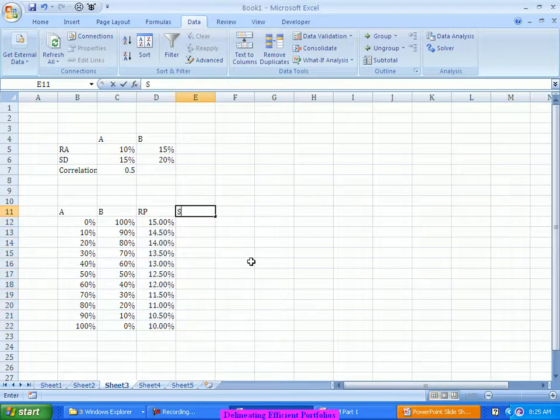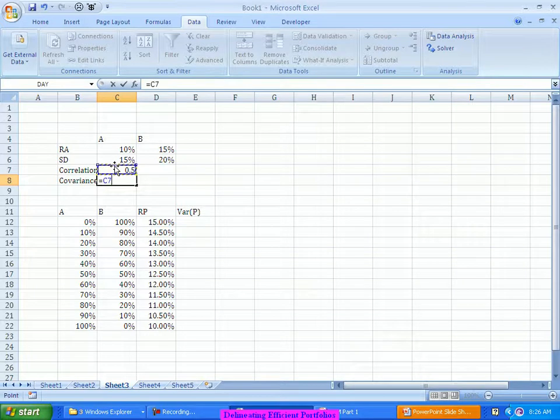Similarly, when I am taking the standard deviation, or probably the variance of the portfolio to start with, we will use that formula: W1 squared sigma 1 squared plus W2 squared sigma 2 squared plus 2 W1 W2 times the covariance between the two. So how do I find out the covariance? We have discussed it in quant. Covariance is nothing but the correlation multiplied by the two individual standard deviations. So here it is coming out that the covariance is something like this for this example.